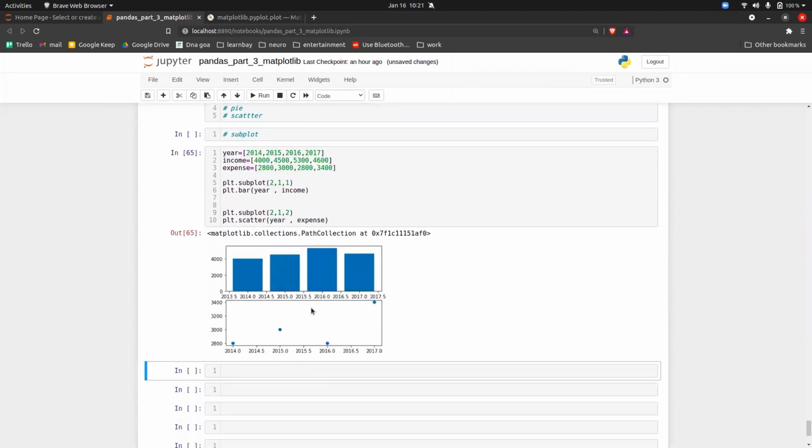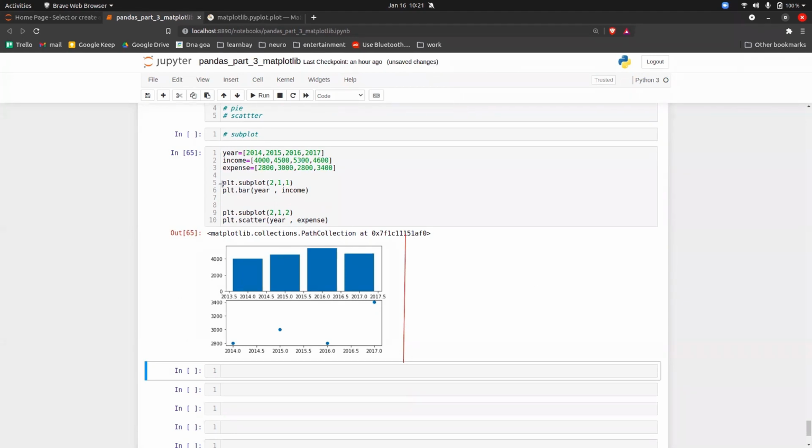So basically what I'm doing here is plotting two graphs at the same location. Okay, so one graph is on the top, another graph is at the bottom. So how are we doing this? Let's try to understand. This right-hand side, this empty place, is the place where you draw a graph.